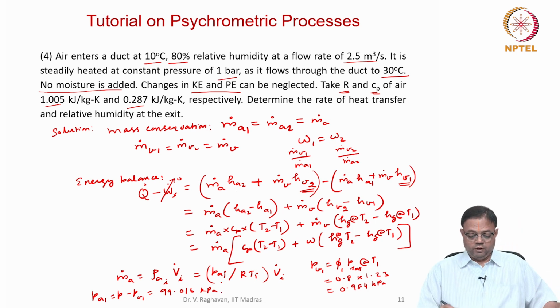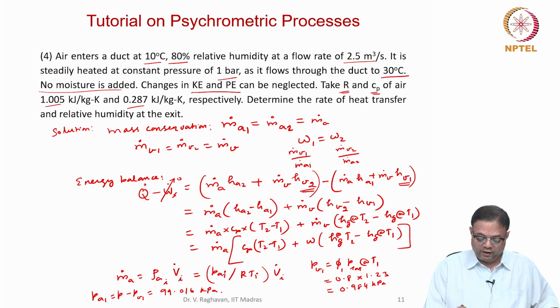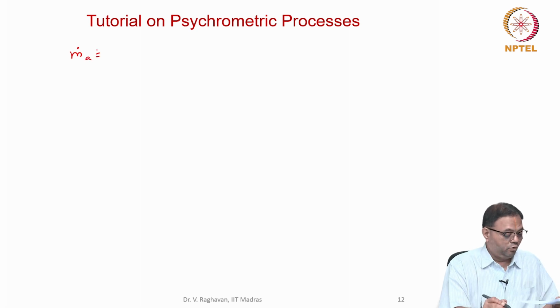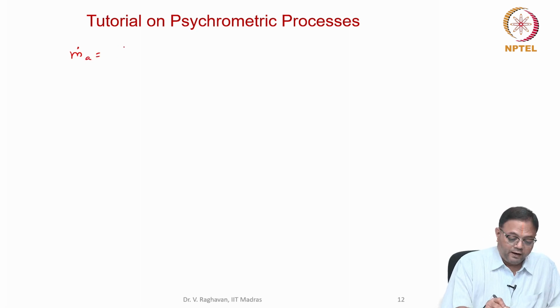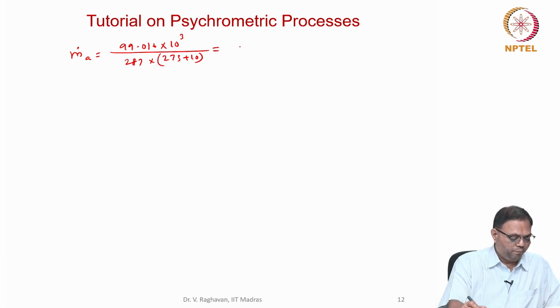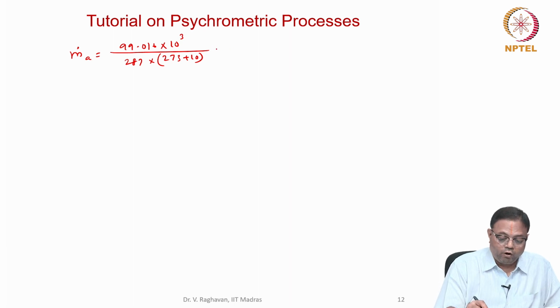So now I have PA1, and from that I can find the mass flow rate of the air. What is the mass flow rate of air? It will be equal to 99.016 into 10 power 3 divided by 287 into 273 plus 10, into the volumetric flow rate of 2.5 meter cube per second.